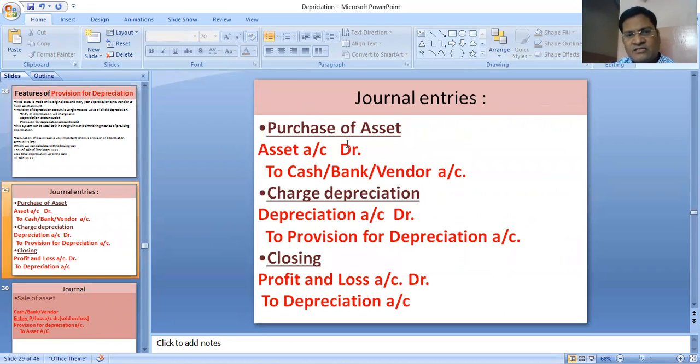The journal entries remain the same. Asset to cash when you purchase the asset. Charge of depreciation will become depreciation to provision instead of depreciation to machinery. And the closing entry will be profit and loss account debit to depreciation. Provision for depreciation goes in the balance sheet directly. I have already told beforehand, those items which go in the balance sheet directly within the liability side or are subtracted from the asset side don't need to be closed. Depreciation being a nominal account is closed in profit and loss account.